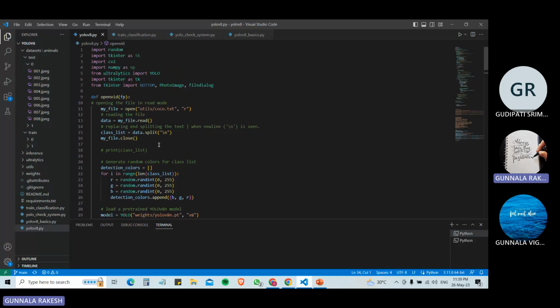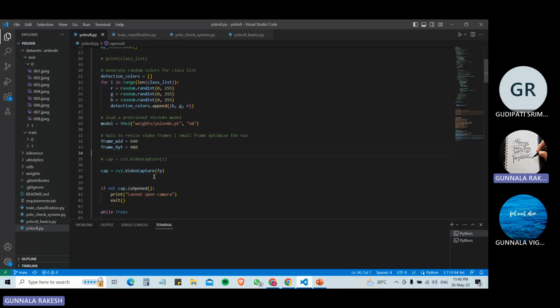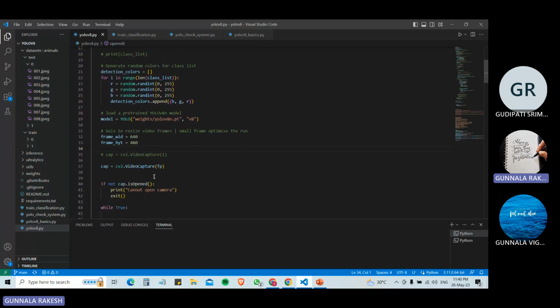The program first imports several Python libraries, including random, Tkinter, CV2 (OpenCV), NumPy, and utilities. It then defines a function called OpenVideo that takes a file path as an argument and performs object detection on the frames of a video file or a webcam stream, depending on the input.